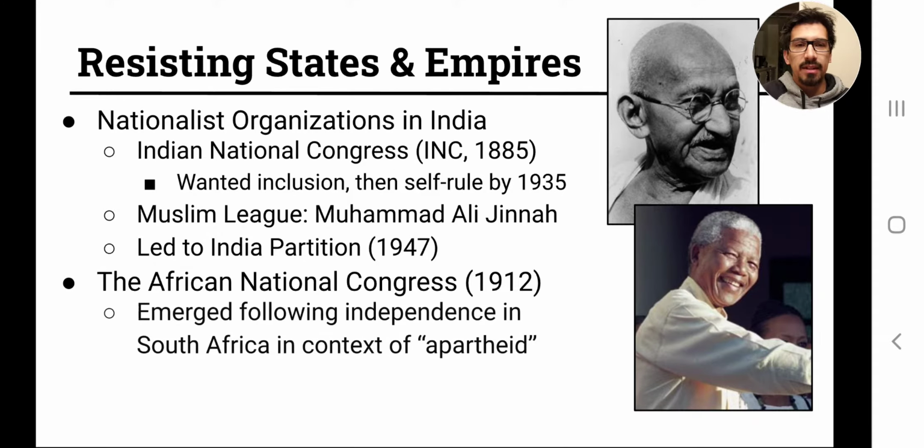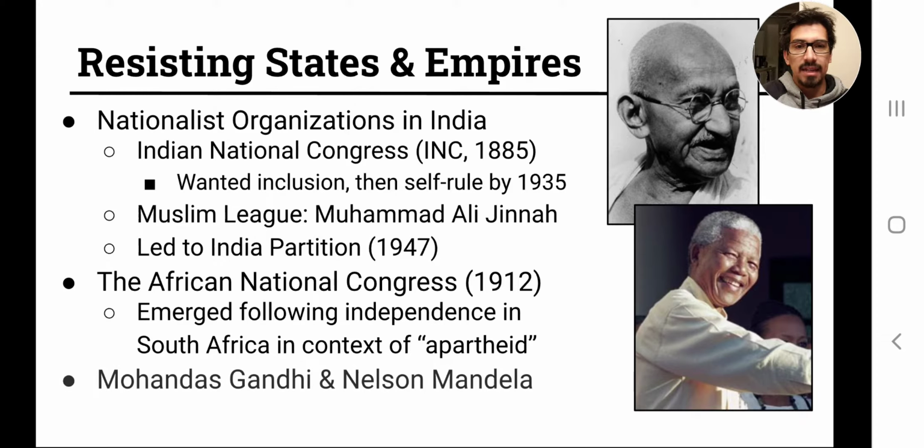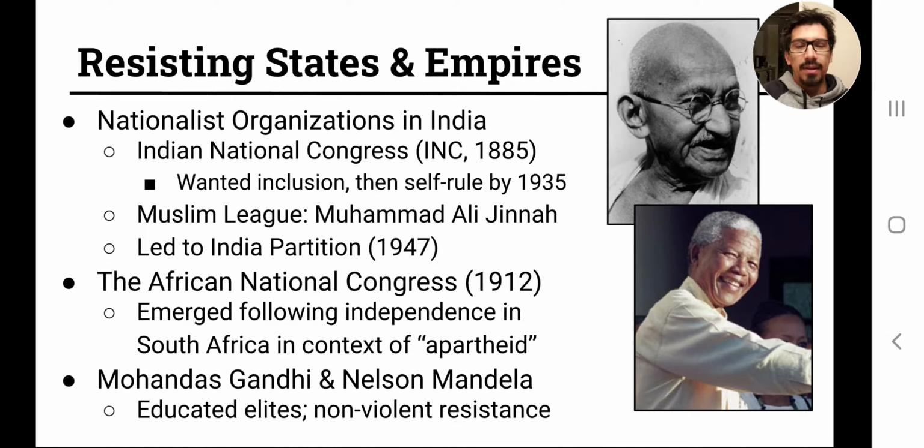You see a similar development in Africa, in South Africa, with the African National Congress. And that was started in 1912. And the difference with the South African situation compared to India is that independence already was achieved. Independence actually was achieved by 1910. And so whereas India's National Congress was created as a vehicle or a mechanism to achieve self-rule eventually, the African National Congress is created following independence, and its major issue is dealing with apartheid.